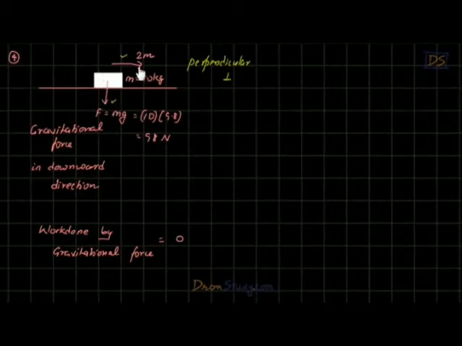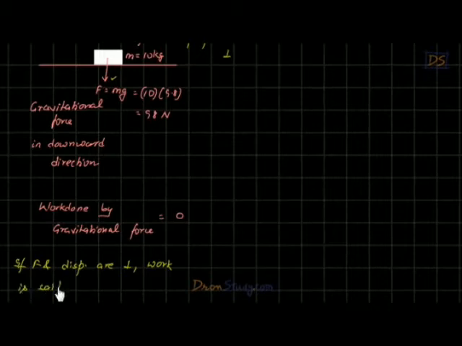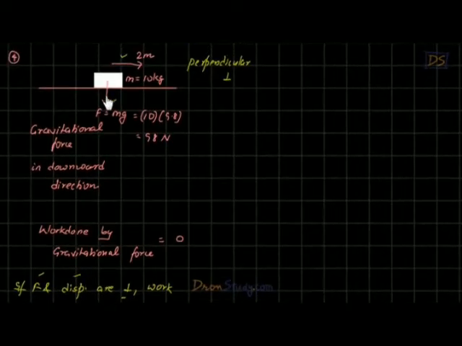So the rule is that if force and displacement are perpendicular, work is said to be 0. Let me write this down, students. If force and displacement are perpendicular, work is said to be 0 as per physics. Very simple. Force may not be 0, displacement may not be 0, but they are perpendicular, so work done is 0, as you can see here. Force is not 0, displacement is also not 0, but still work done is 0 because they are perpendicular, students. Let me give you some more examples.